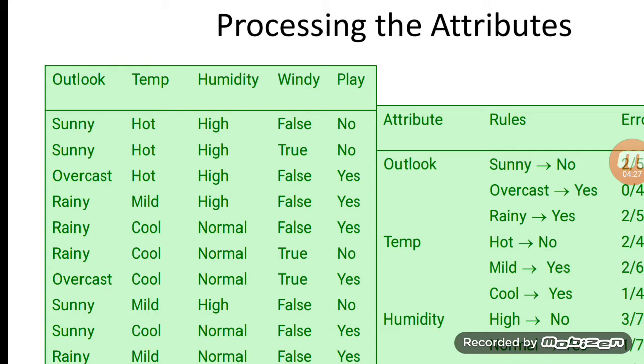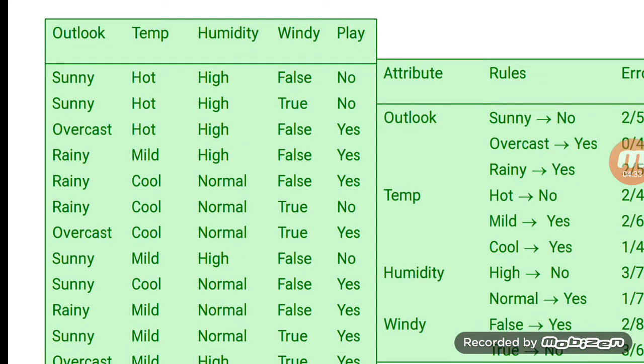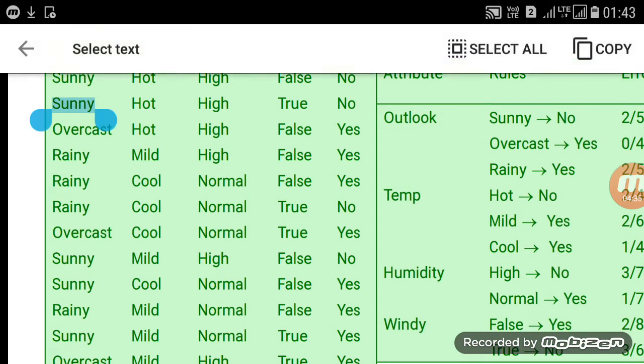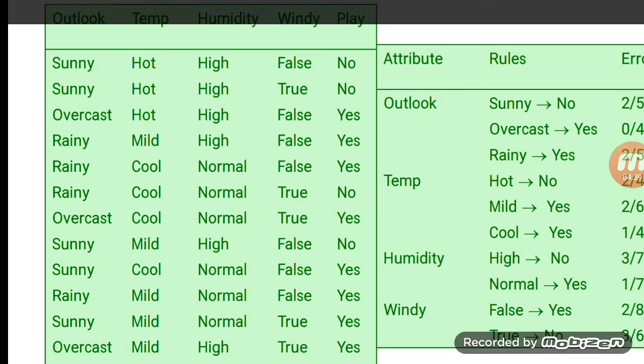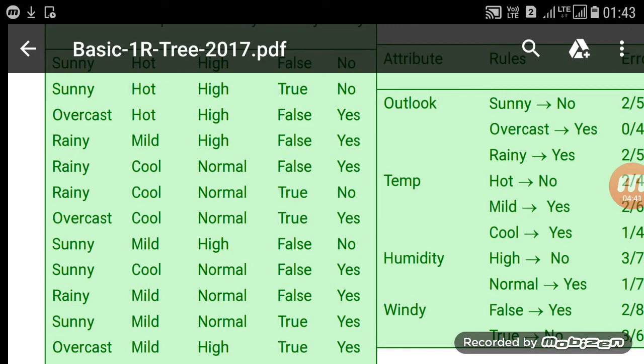Taking the first case, sunny, you see it repeated first, second, then 4 and 5.